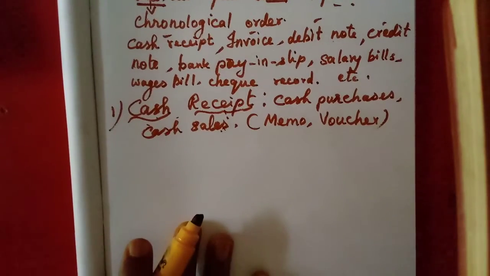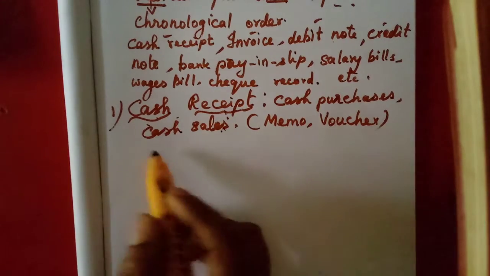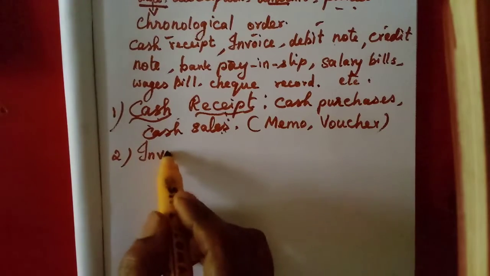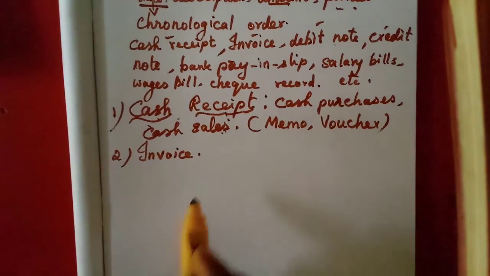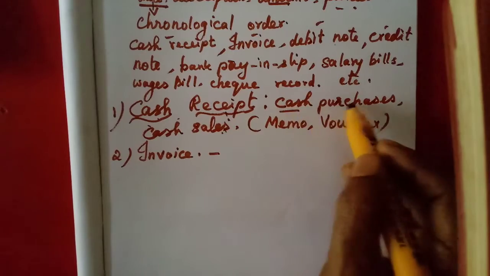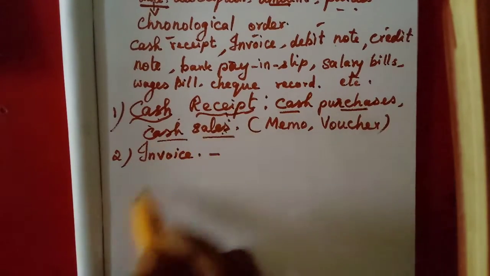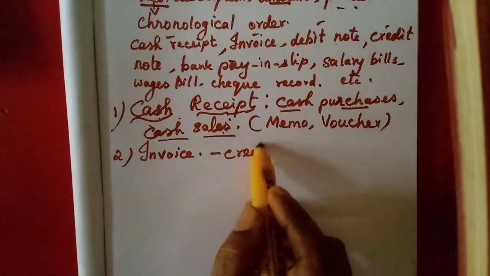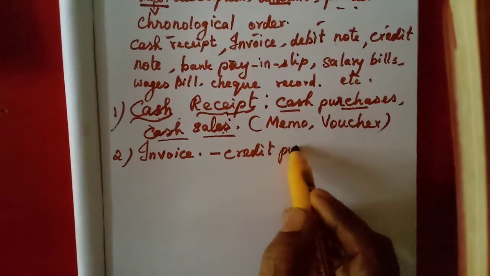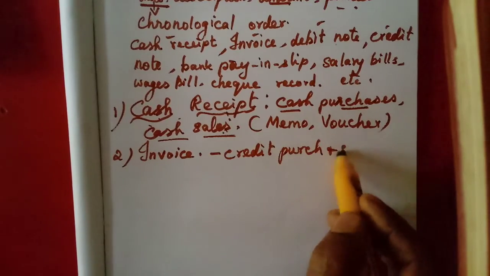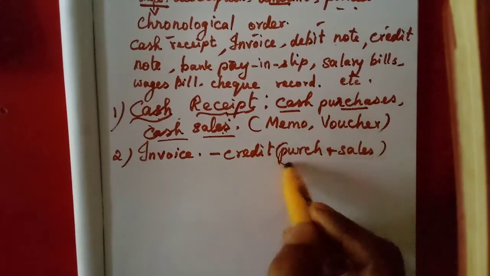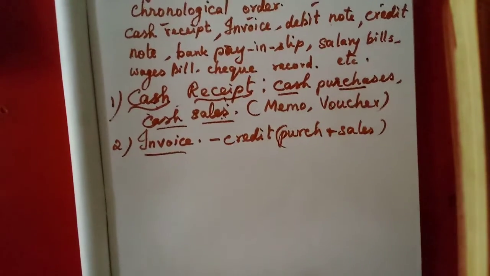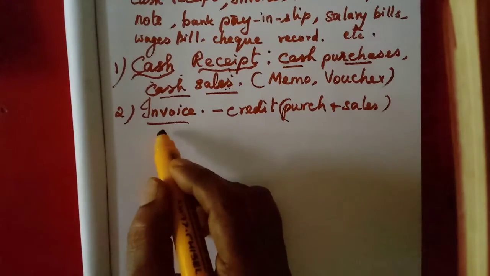Okay, when we receive or issue cash. Now, the second one is invoice. Here for cash purchases and cash sales, we use cash receipt. And for the credit purchases and credit sales, this invoice is used. Usually what will be there in this invoice?